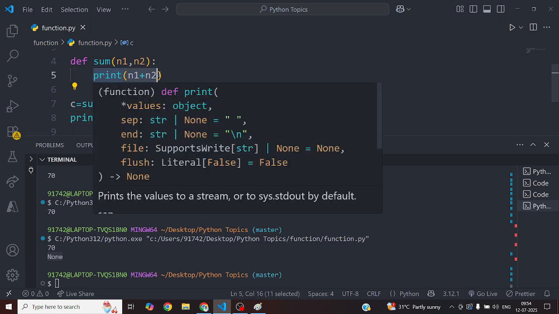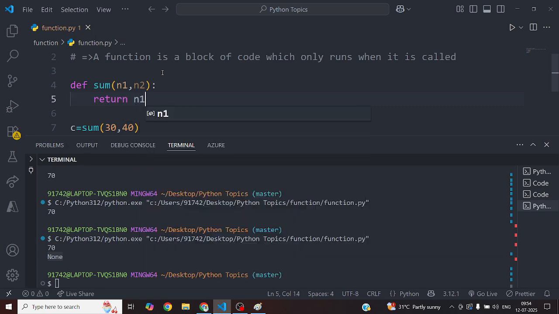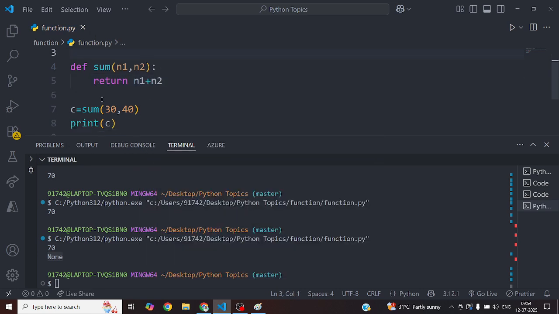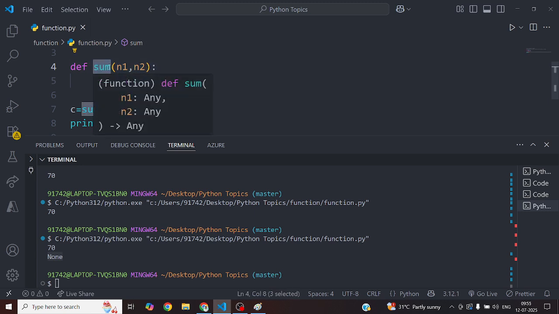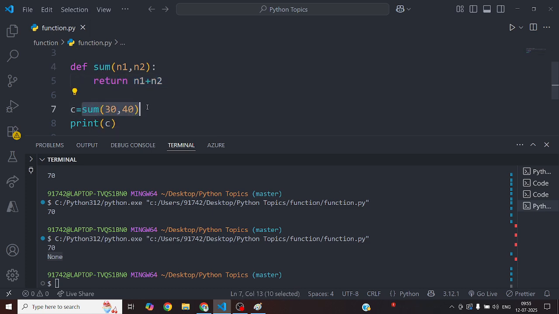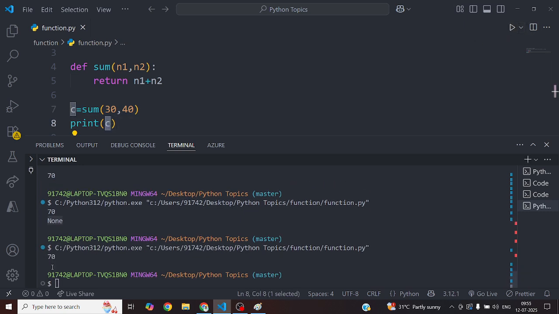But whenever I write return n1 plus n2, it means first this sum matches 30 and 40 into 2 positional parameters. Good. Inside the function body, return n1 plus n2, 30 plus 40, 70. So from this sum function, how much value is returning? 70. What is the value of c? 70. Now if you run, you can see 70.